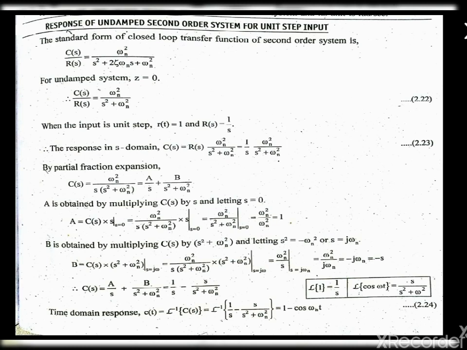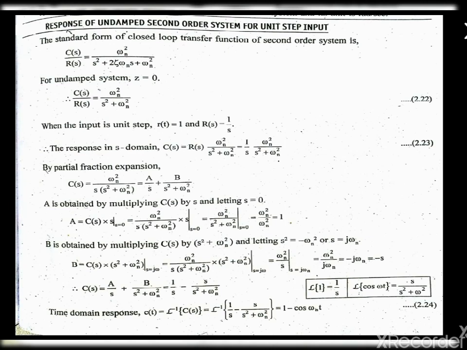Now we are going to obtain the value of b by multiplying the C of s value by s square plus omega n square and letting the value of s be j omega n. Now we substitute this value in b and we get the value as minus s. Now we have a as 1 and b as minus s.